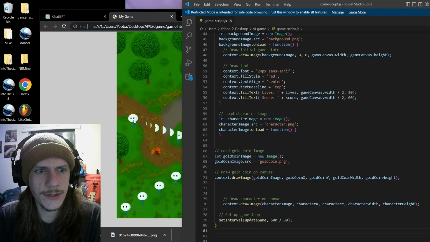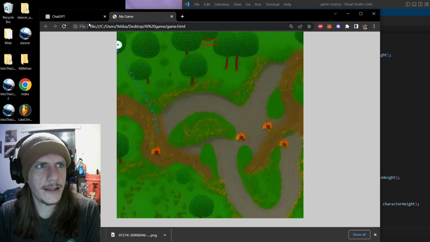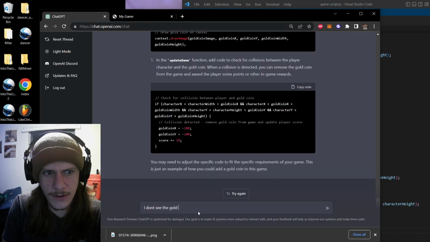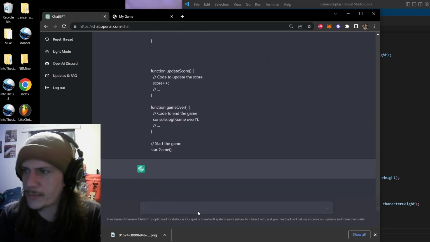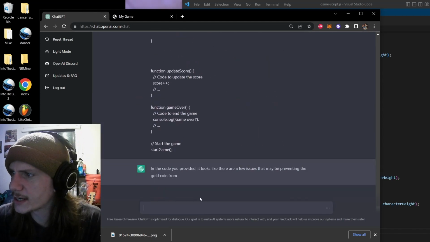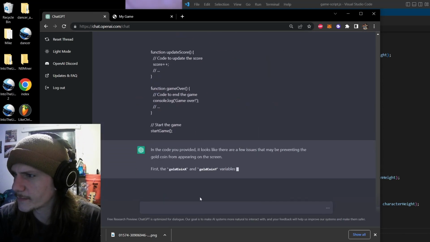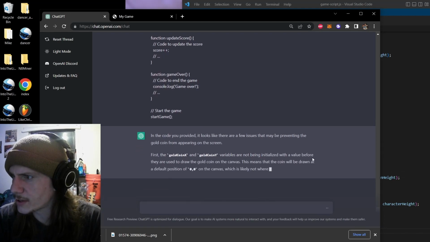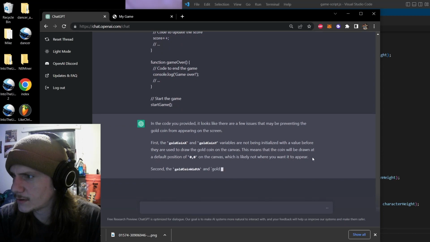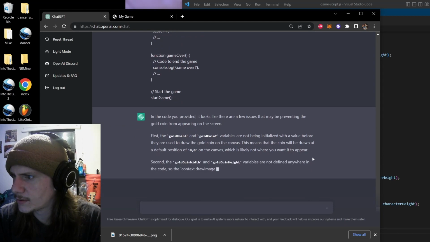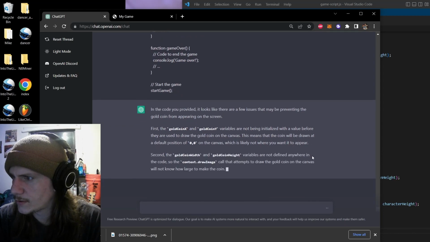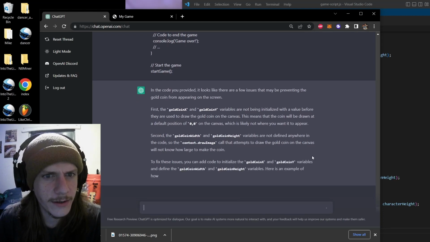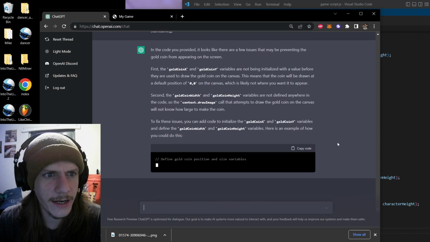So what we can do is tell it, I don't see the gold coin. And then I pasted the code. Looks like there are a few issues. Not being initialized before they are used to draw the gold coin. Okay, so gold coin width are not defined anywhere in the code.